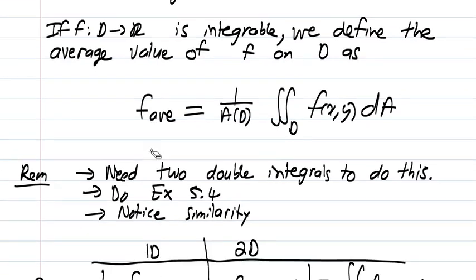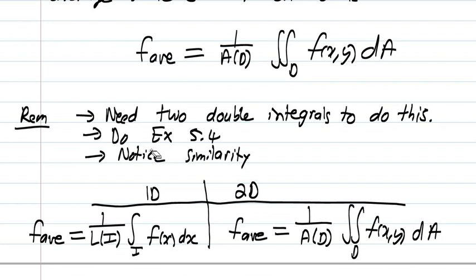But please notice the similarity. In 1D, we define f average as 1 over the length of the interval, and we integrate over the interval of f dx. And in 2D, f average is defined as 1 over the area of D times the double integral of f over D. So the single integral gets replaced with a double integral, and the length of the interval gets replaced by the area of region D. So very similar formulae.